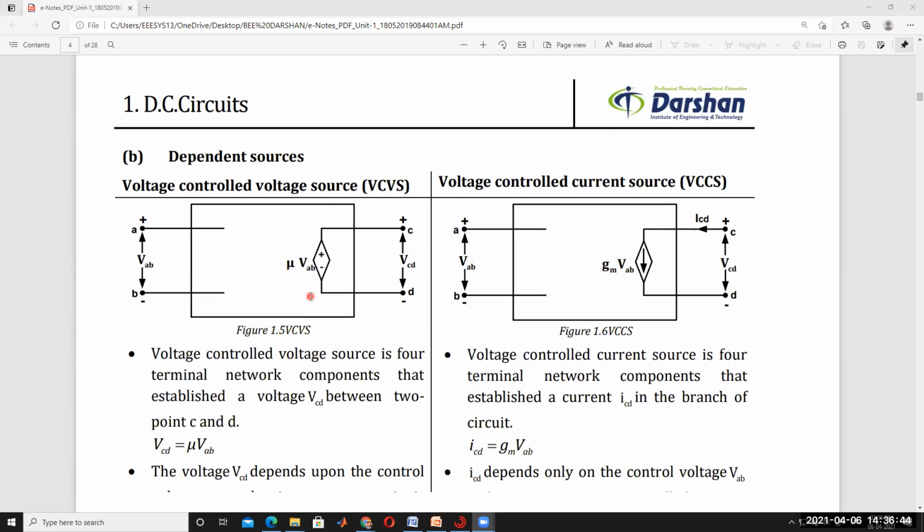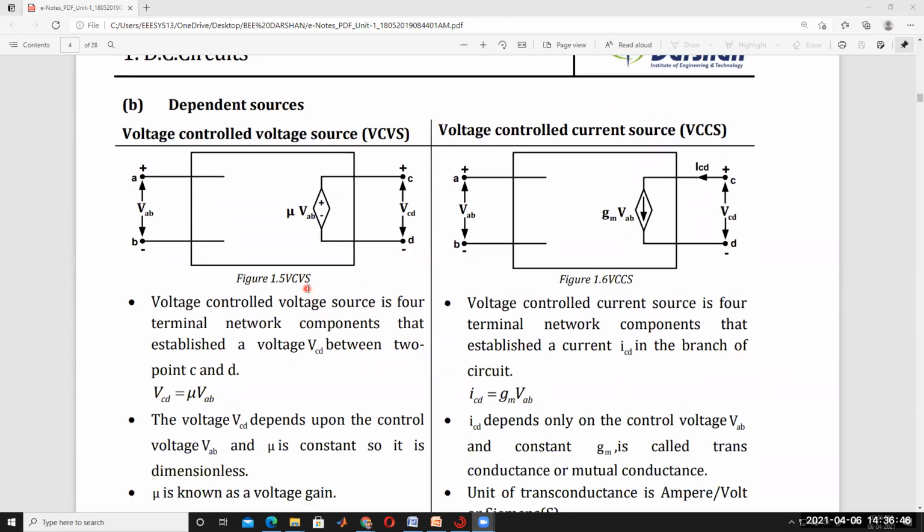So these are called independent sources. Then dependent sources: there are four different types of dependent sources. One by one we have to discuss them. First, the voltage controlled voltage source. So this is called a voltage source.